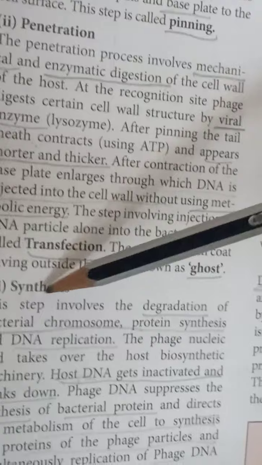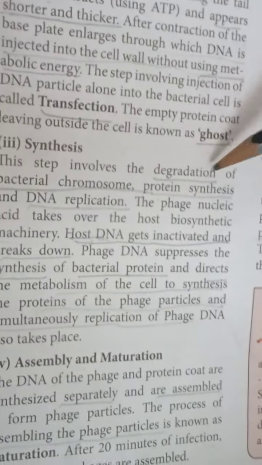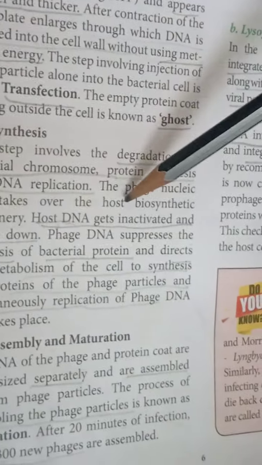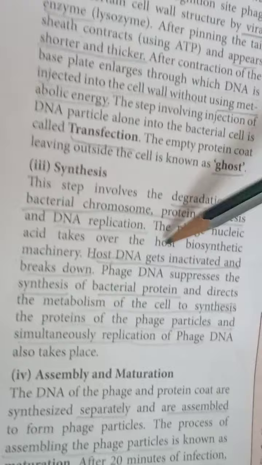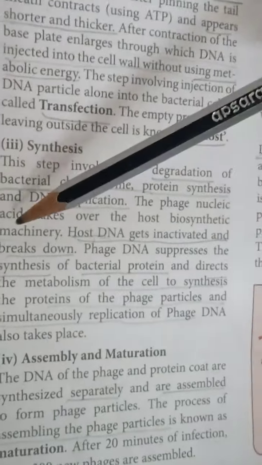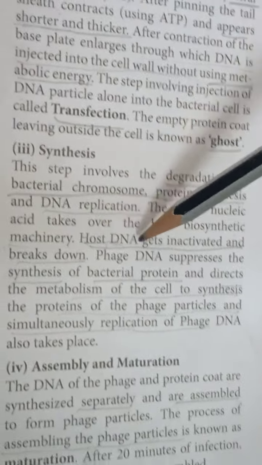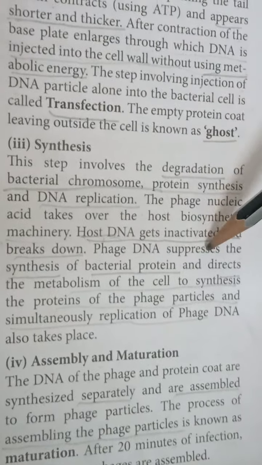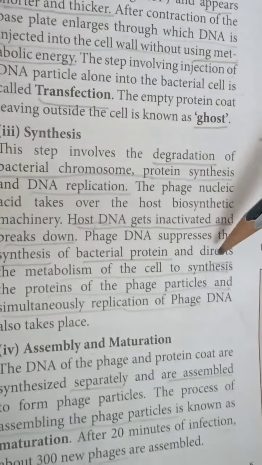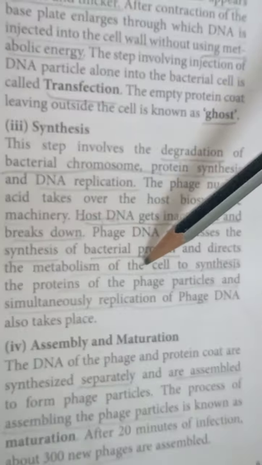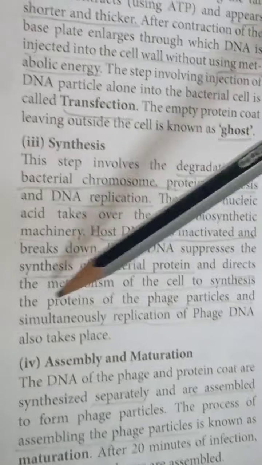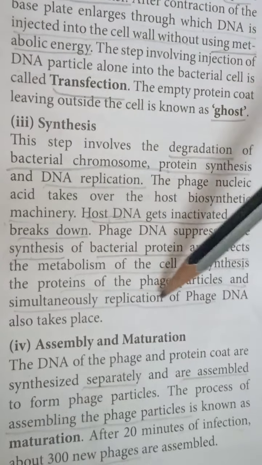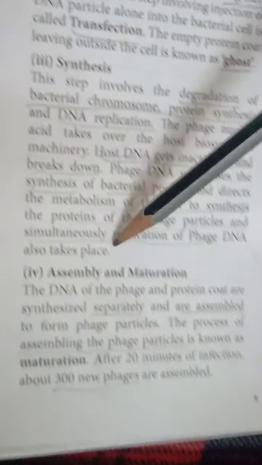Next step, synthesis. This step involves degradation of the bacterial chromosome, protein synthesis and DNA replication. The phage nucleic acid takes over the host biosynthetic machinery. The host gets inactivated and breaks down. Phage DNA suppresses the synthesis of bacterial protein and directs metabolism in the cell to synthesize the proteins of the phage particle, and simultaneously replication of phage DNA also takes place.